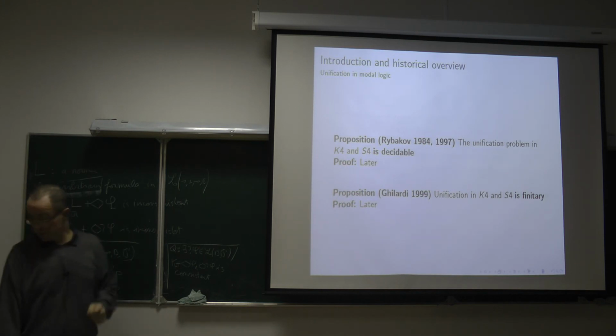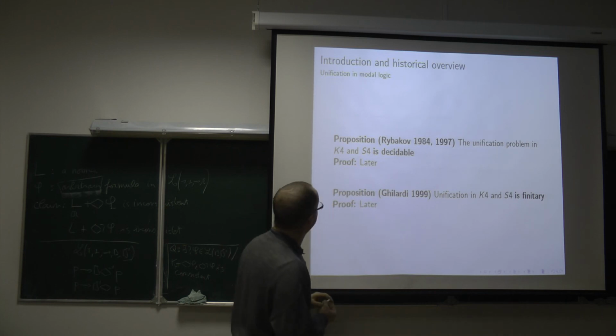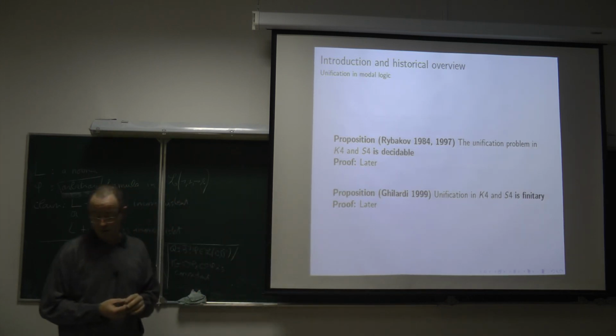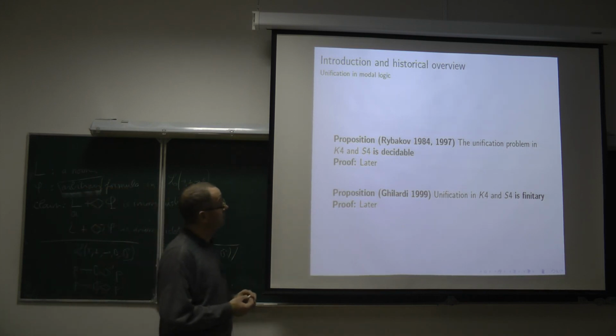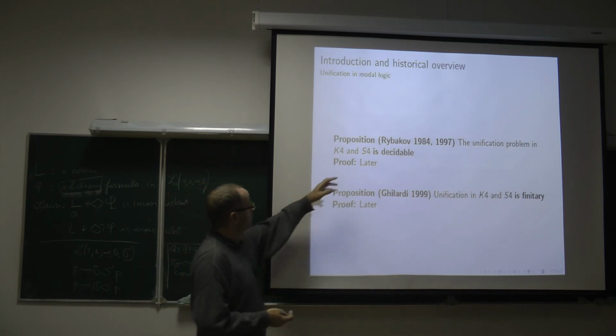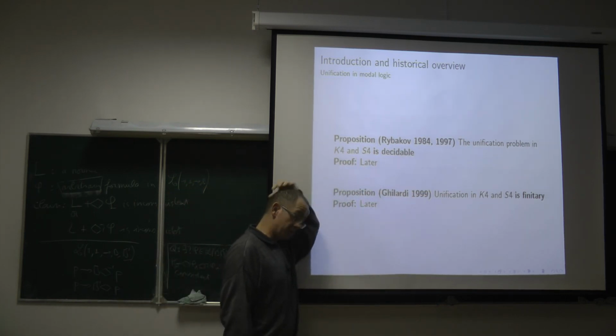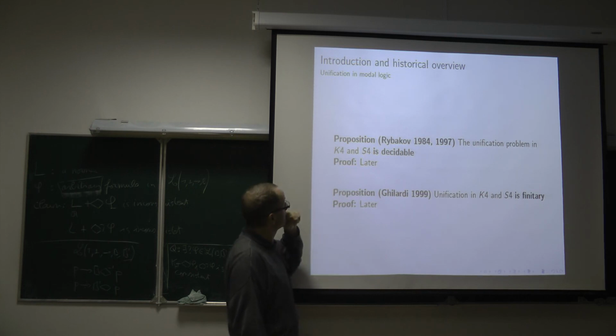So to finish this historical overview, Rybakov, some 35 years ago, proved that the unification problem in K4 and S4 and also in intuitionistic logic is decidable. In fact, some years before, Rybakov had been able to prove that the admissibility and the unification in S4.3 were decidable.